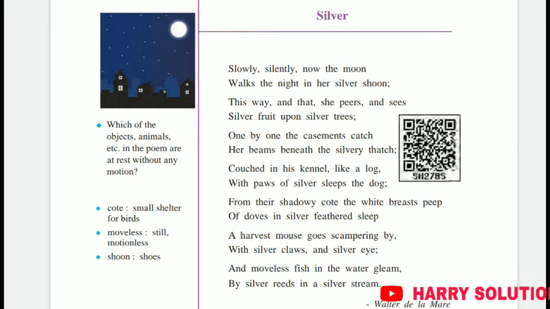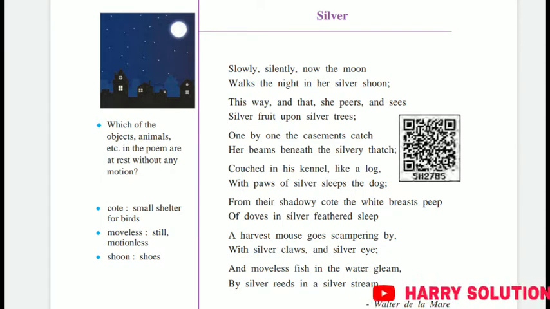Now these lines describe the moon. The moon slowly and silently rises up in the sky. The moon walks the night in the silver shoon, means in the shoes. And here, these two lines are a personification, which is used at the beginning, because the moon is personified as a woman walking in her silver shoes.